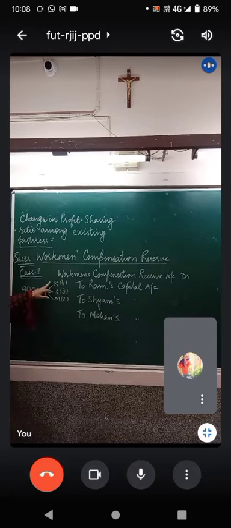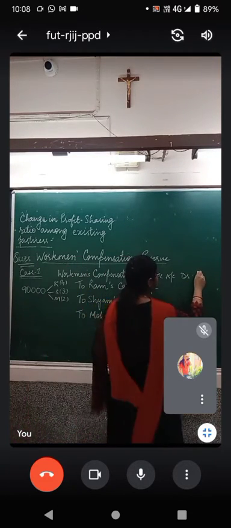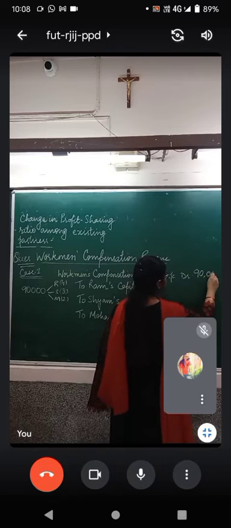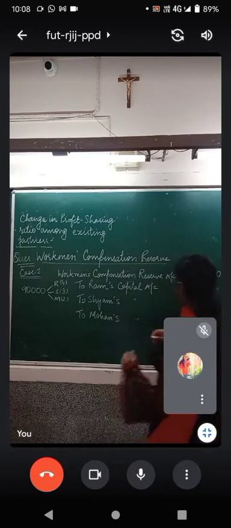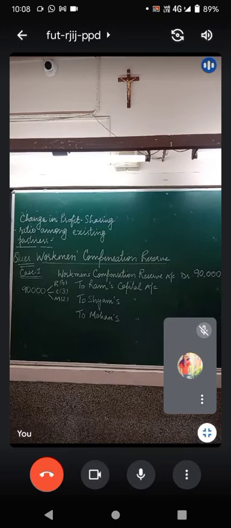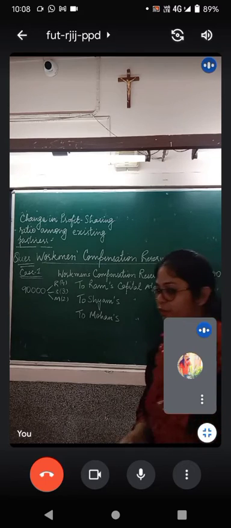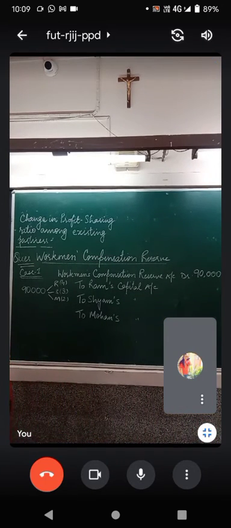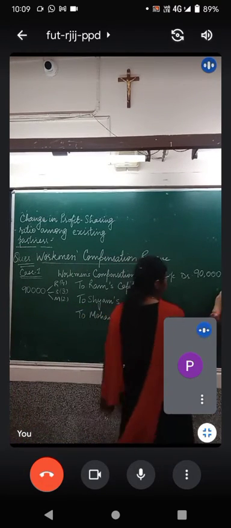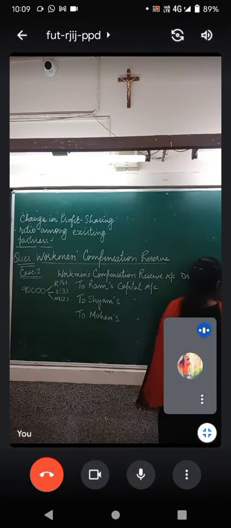Rupees 90,000 distributed amongst Ram, Shyam and Mohan in old profit sharing ratio. Workmen compensation reserve account debit to Ram, Shyam and Mohan. What shall be the amount? 90,000 in the ratio 4:3:2. 40,000, 30,000, 20,000.